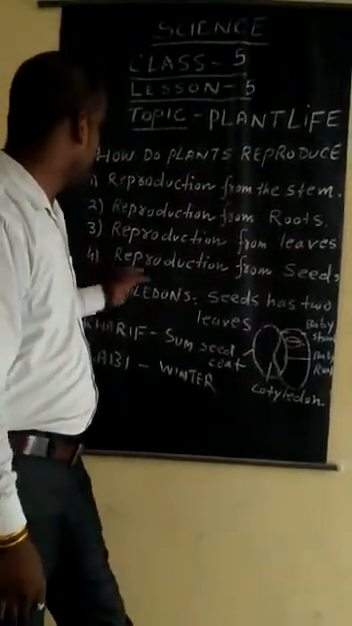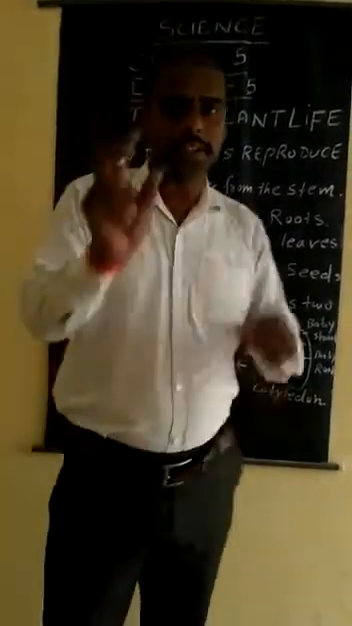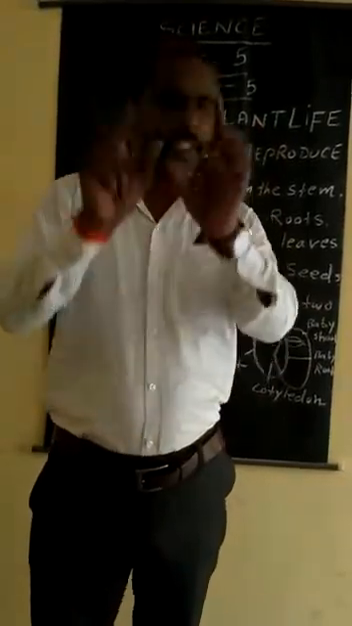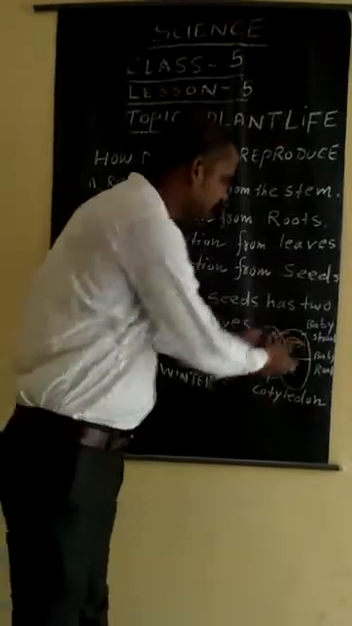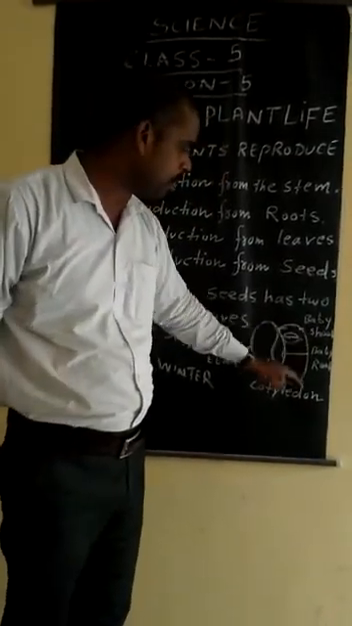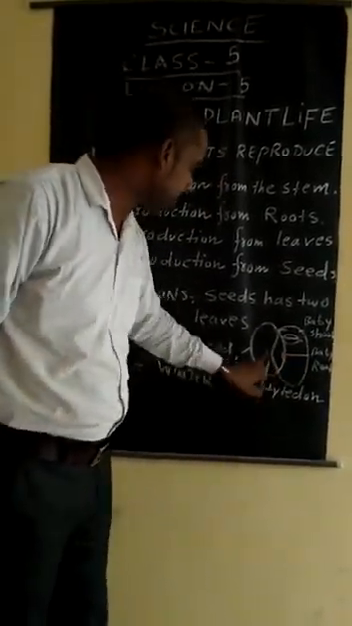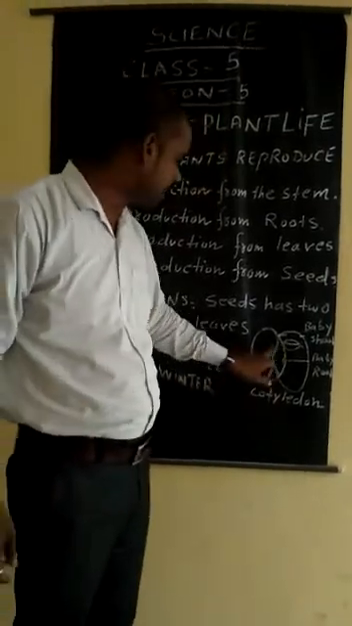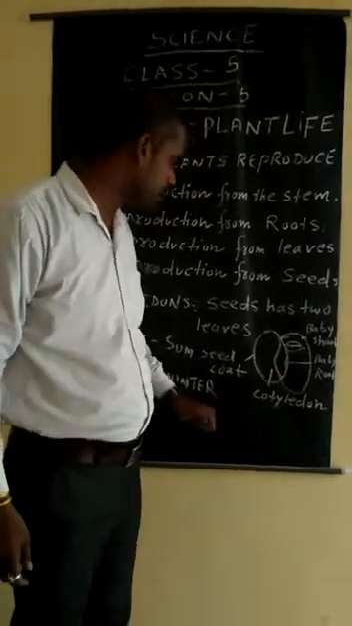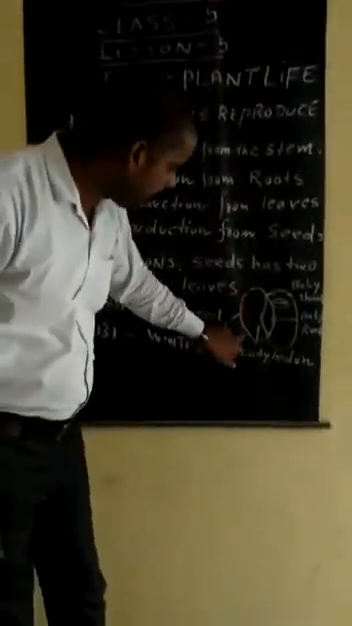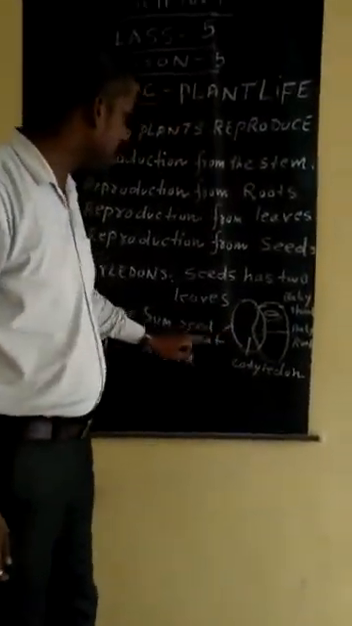Next one is reproduction from seeds. You know, the structure of seeds. Suppose you take this, this is the structure of a seed. When you open the seed, there is a baby shoot also, baby root also, and this is known as cotyledons. The outer layer of the seed is known as seed coat.